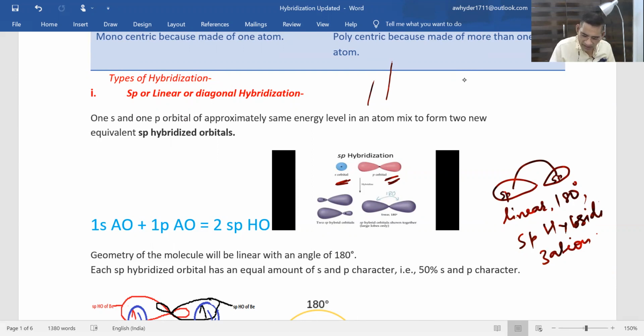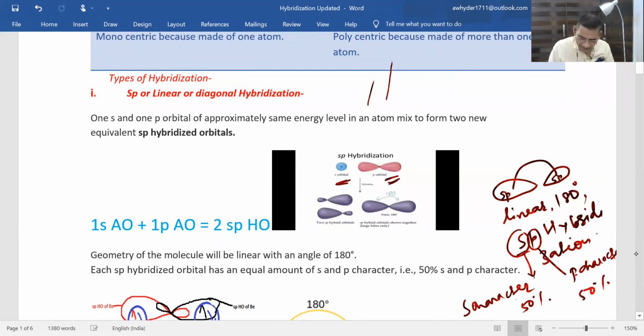In this sp hybridization, s is 1 and p is also 1. One s and one p is there, so the s character will be 50% and the p character will also be 50%.